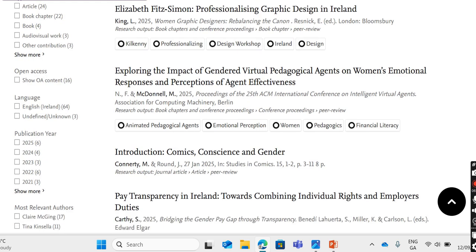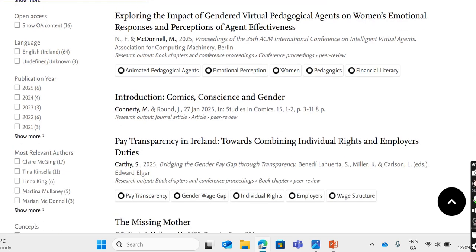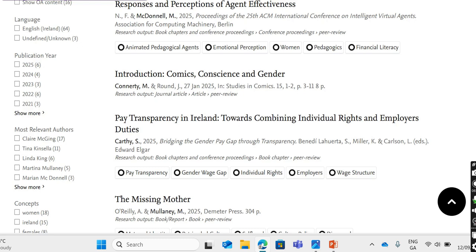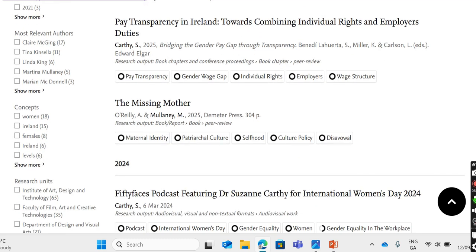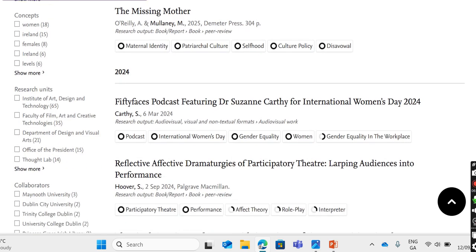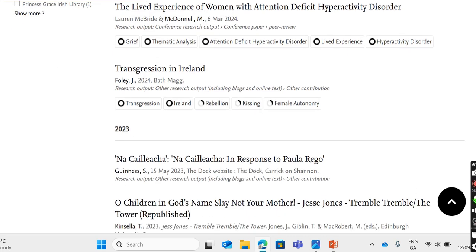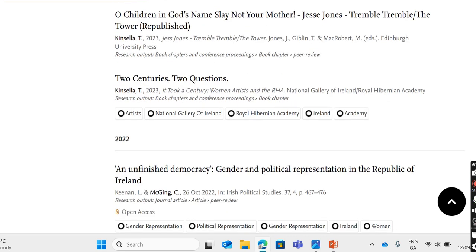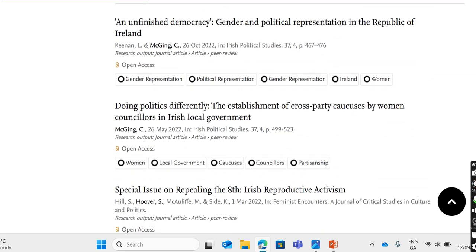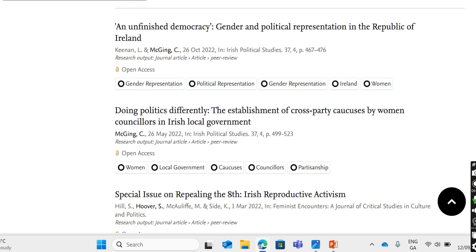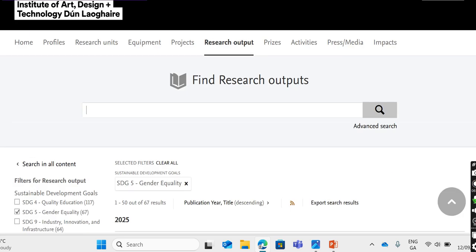And you can see that we have graphic design, gender and pedagogy, comics and gender, pay transparency, the missing mother, that's about the mother in art, etc. The lived experience of women with ADHD, and just so much rich research showing the impact of our staff at IADT in terms of their scholarly activity and their research, the impact of that on society. And you can see there is gender and political representation, etc.